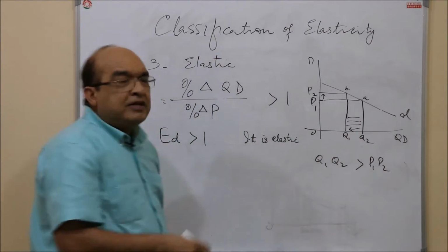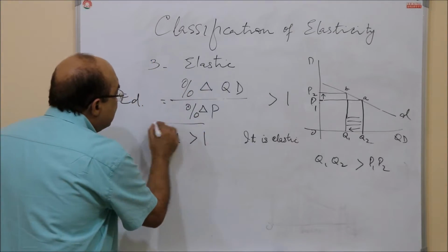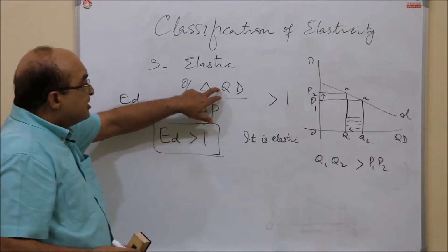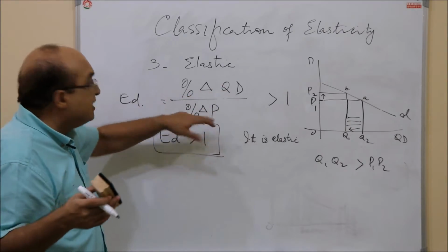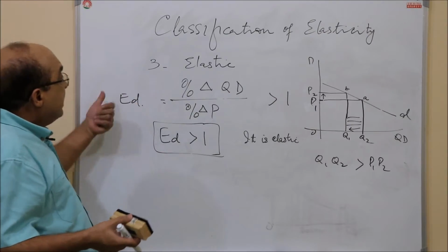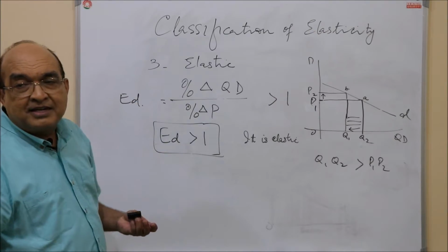You can put the numbers and apply the formula, you will get the same result where elasticity of demand will be greater than 1, simply because the change in the numerator is greater. So numerator value will be higher than the denominator, so this will have the value which is greater than 1. So elastic demand is the one where the value of elasticity is greater than 1.